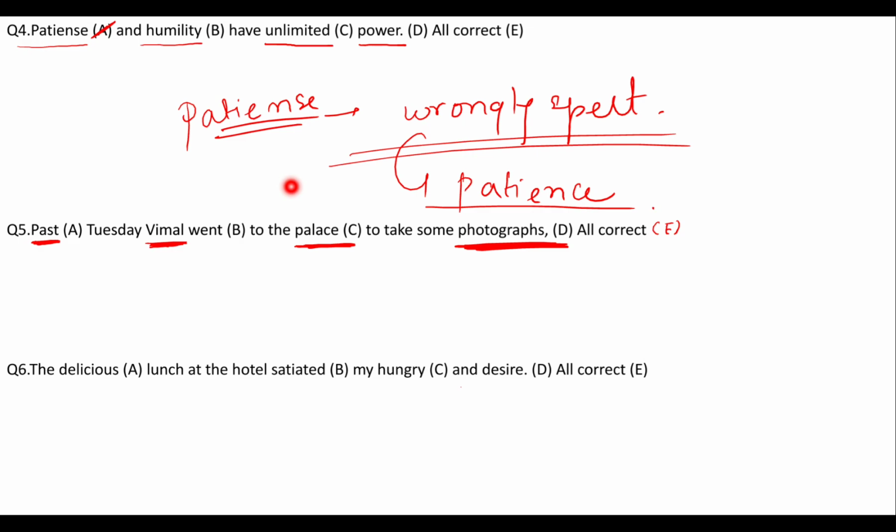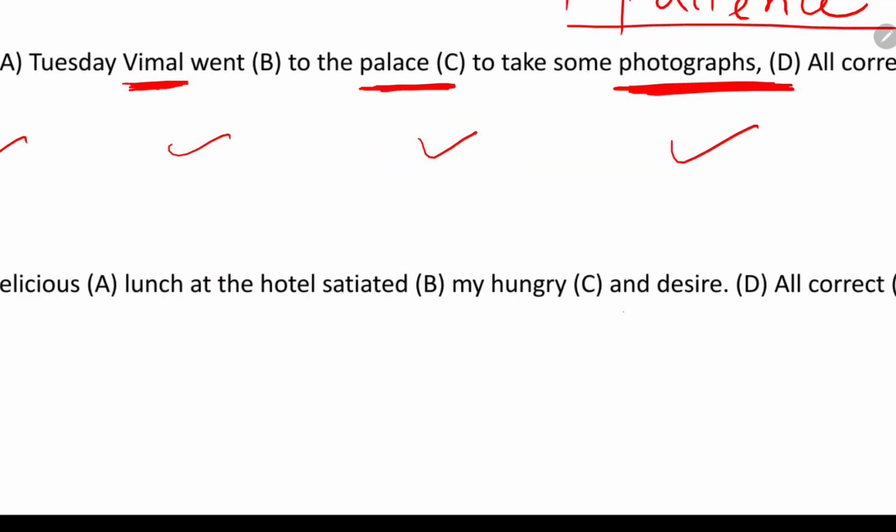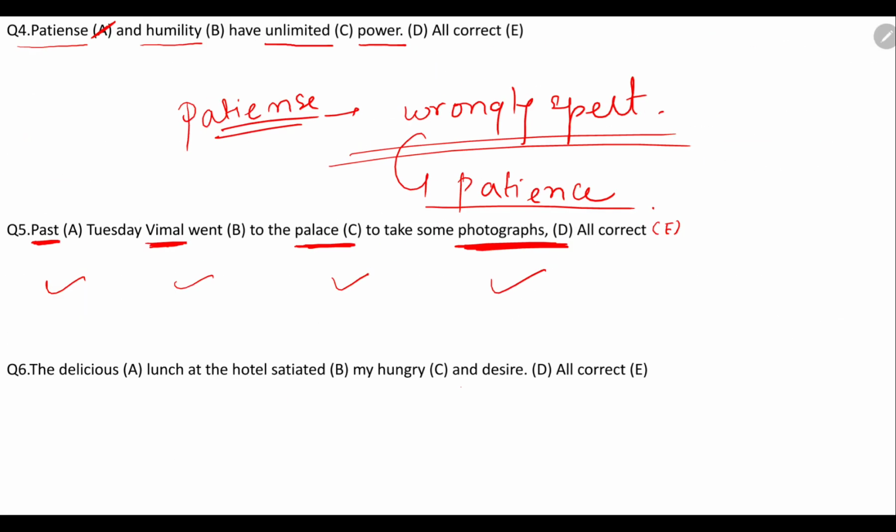So here देखना अभी, past Tuesday Vimal went to the palace to take some photograph. There is something going wrong over here. What? The spelling is right. Spelling is obviously right for all of the 4 words. But here, the thing that went wrong is the word past is inappropriate in this particular context.